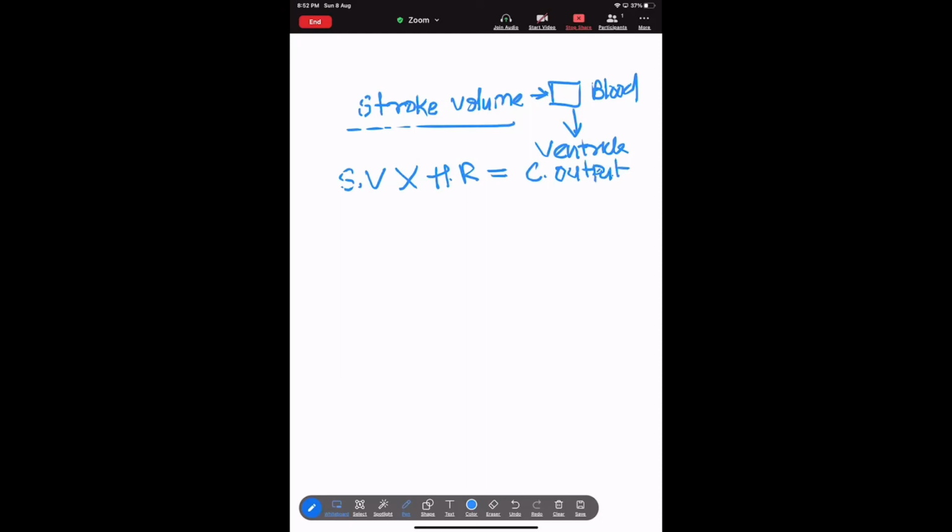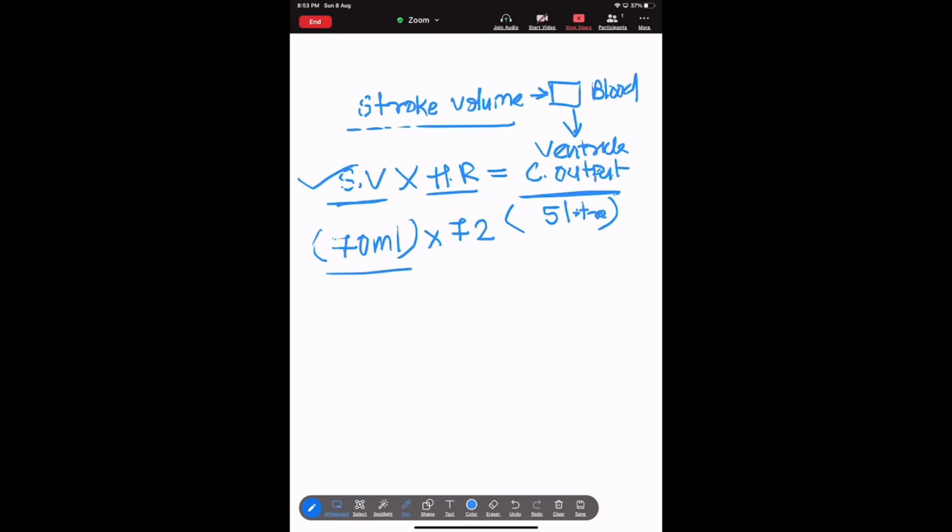In your NCERT, it is given that this cardiac output is about 5 liters. The stroke volume is about 70 ml, and you all know that the heart rate is 72 per minute.